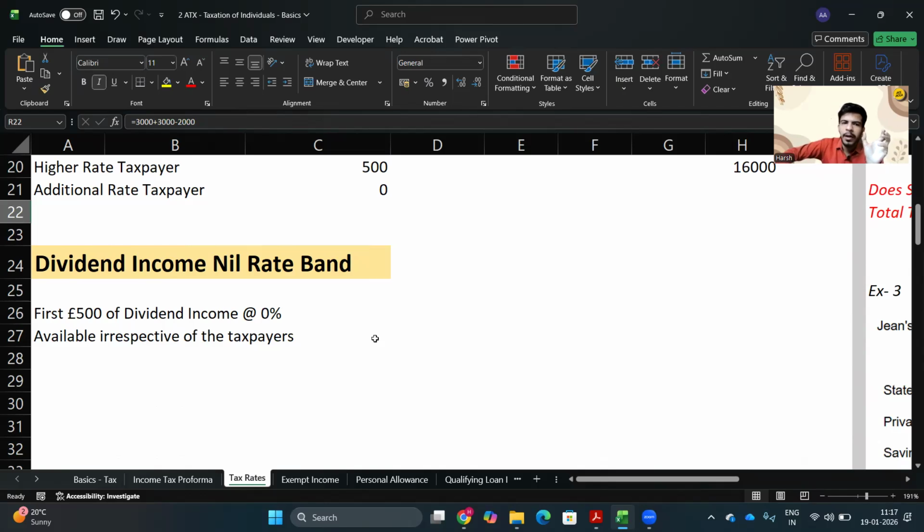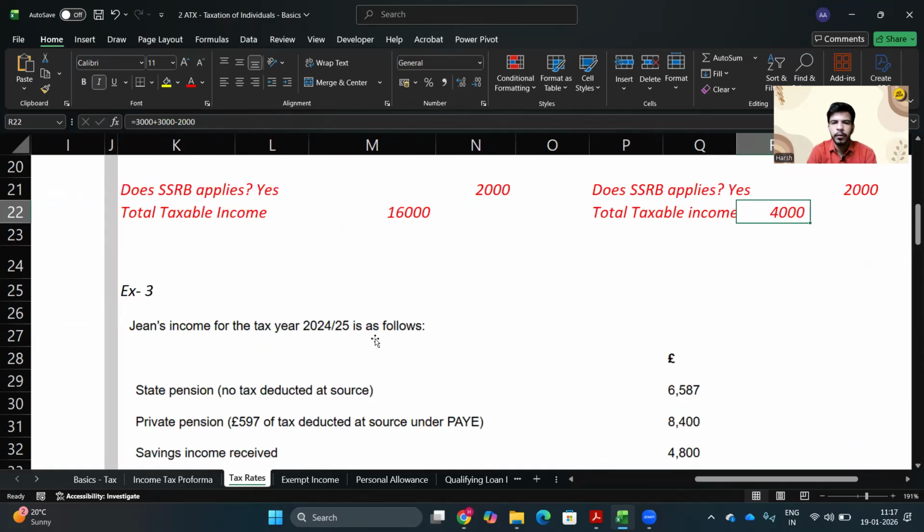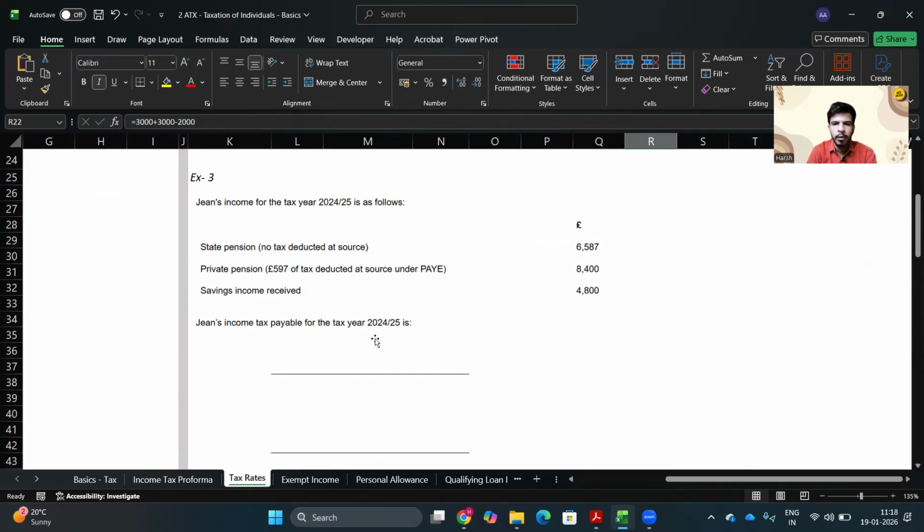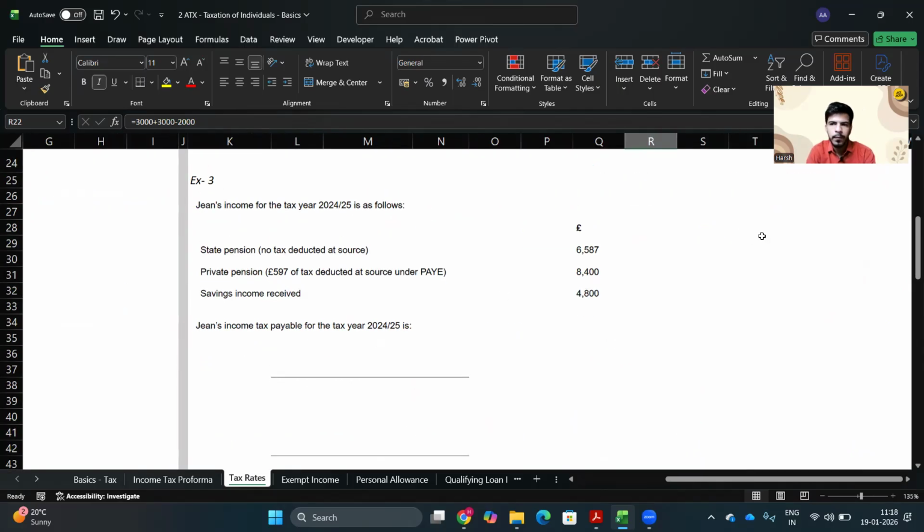You would be getting 500 pound of dividend income at the rate 0%, meaning no tax on it, right? So let's see some of the calculations. Two sums we are going to see, which would make this concept much clearer to you.